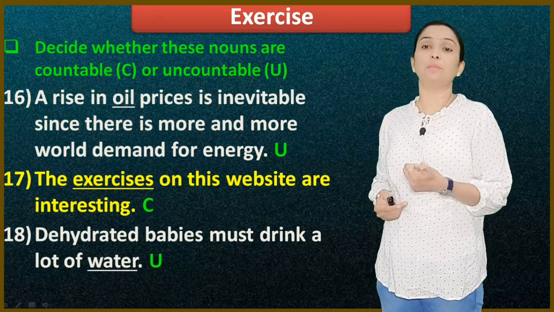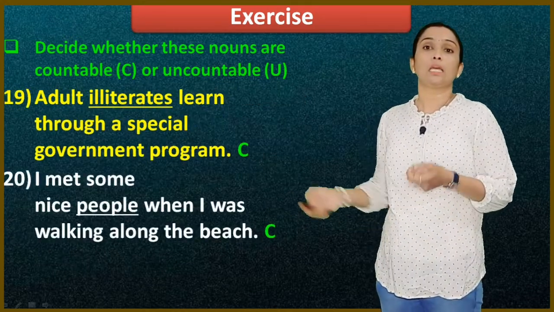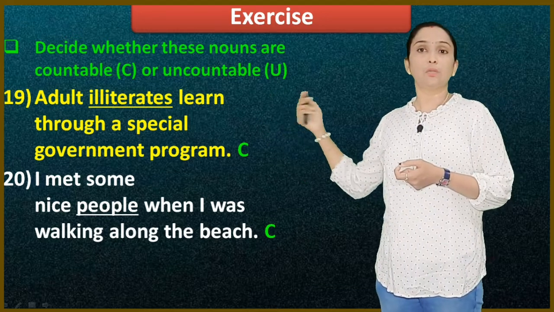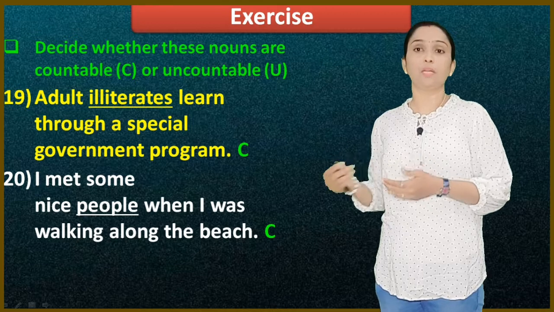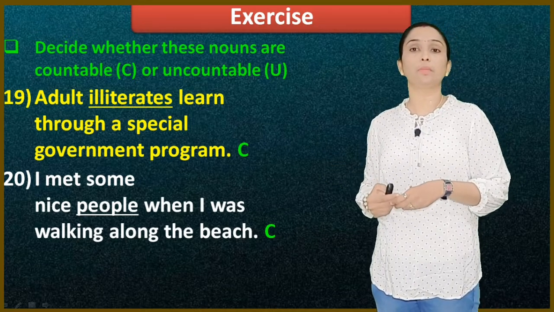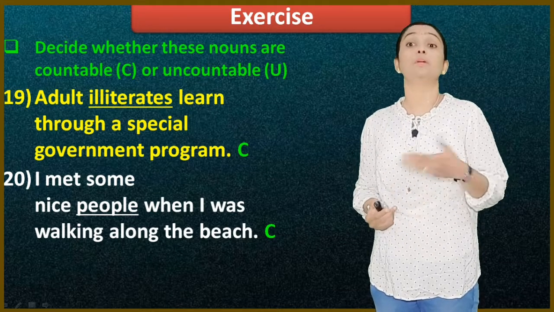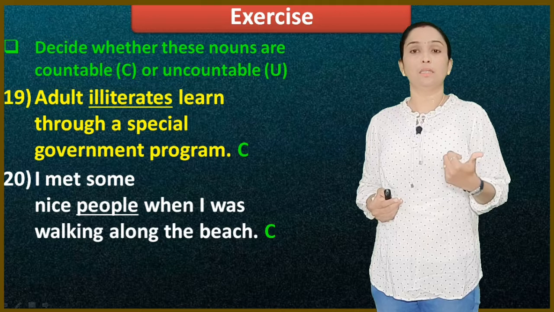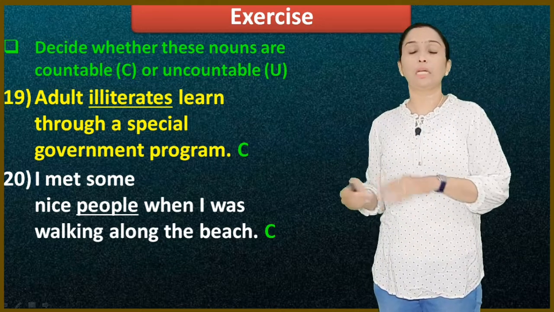If I had underlined babies, it would be a countable noun. Next, adult illiterates learn through a special government program. Illiterates are countable. I met some people when I was walking along the beach. People we count. What is the singular form of people? Person is the singular form, its plural form is people. So people comes to the countable noun.